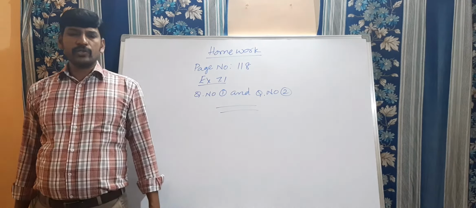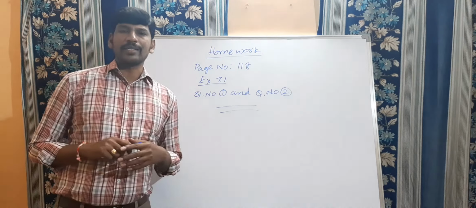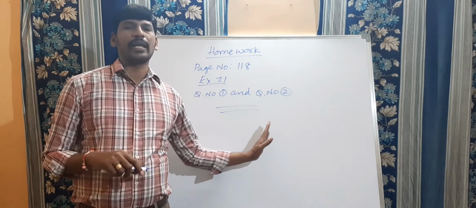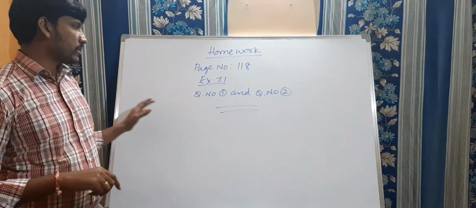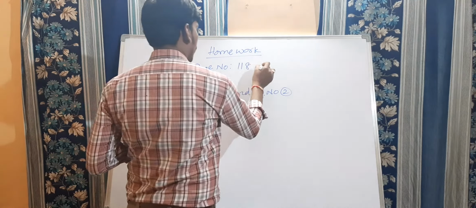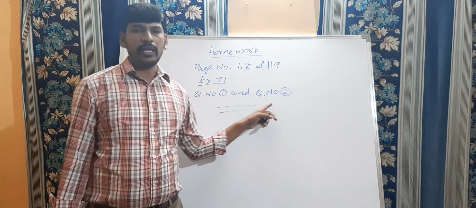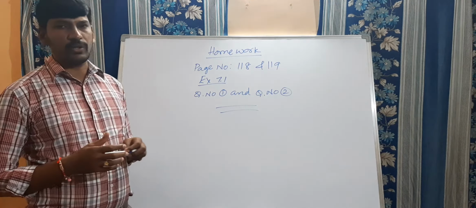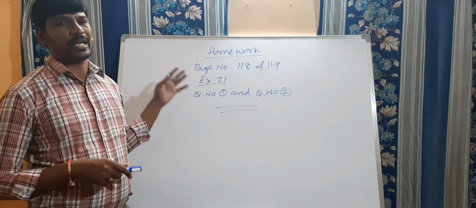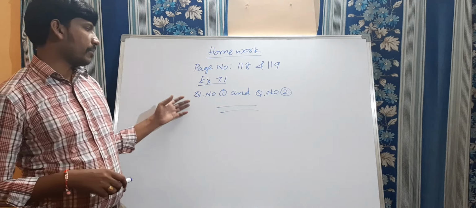Right, children, I hope you understood that today whatever we discussed, that theorem 7.1, that is the angle side angle congruence rule, and by using that we derived one more, that is the angle angle side congruence rule. So please complete today's homework, page number 118 and 119, exercise 7.1, question number 1 and question number 2. Already we discussed three congruence rules, that is SAS, ASA and AAS. By solving these two problems, find which condition is satisfied, use that condition and complete this homework.